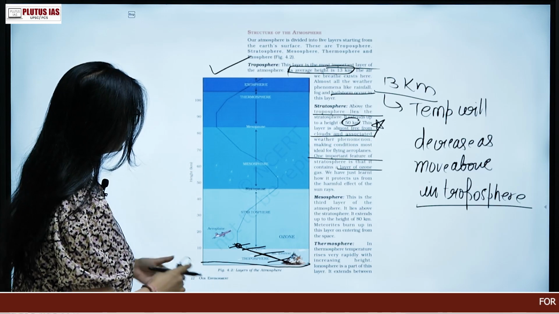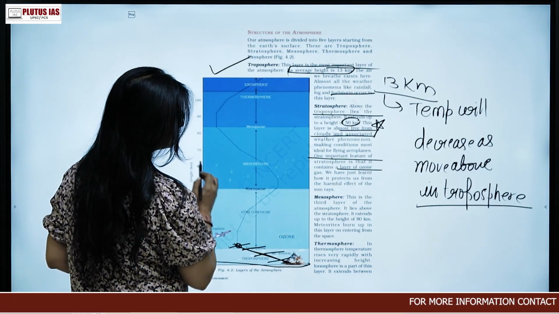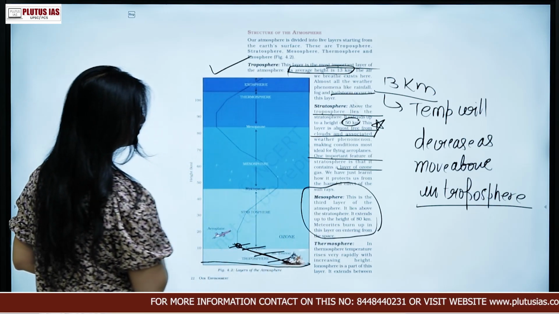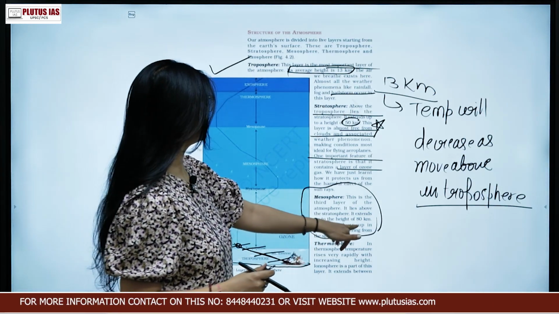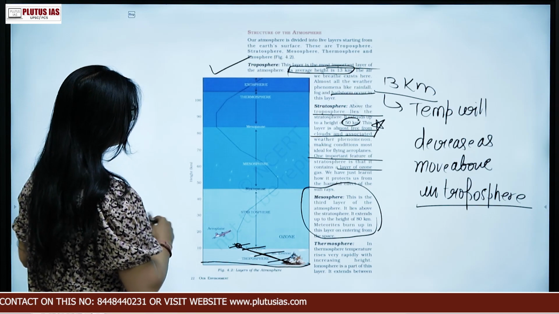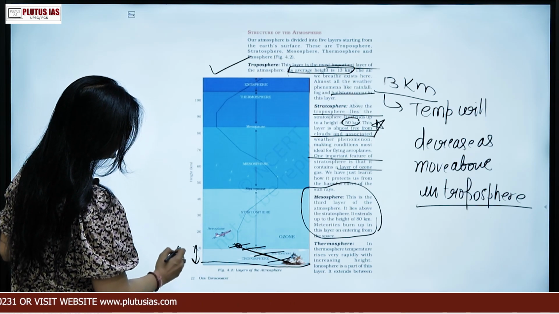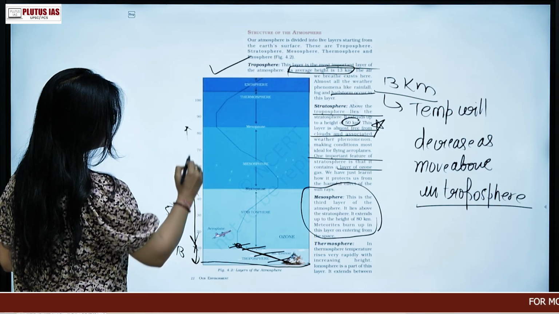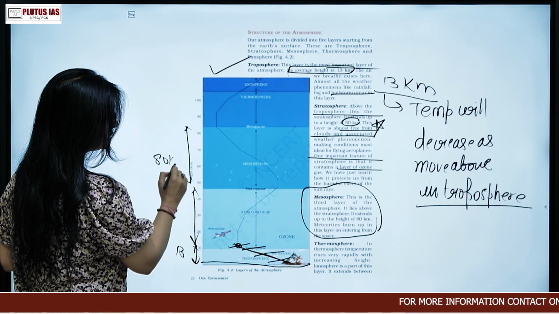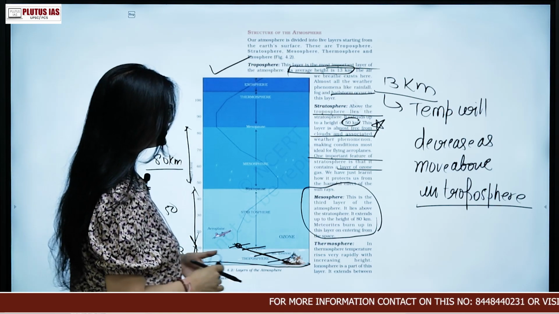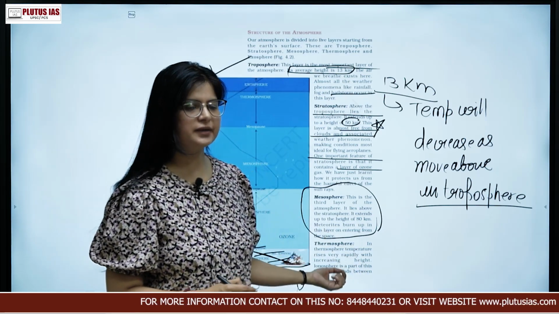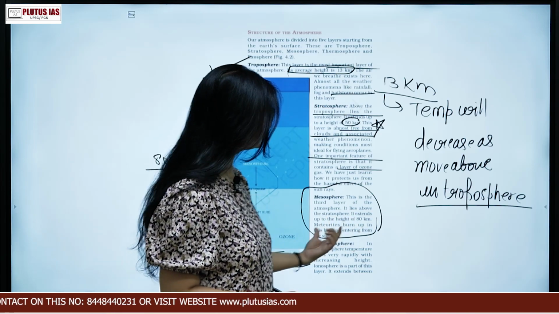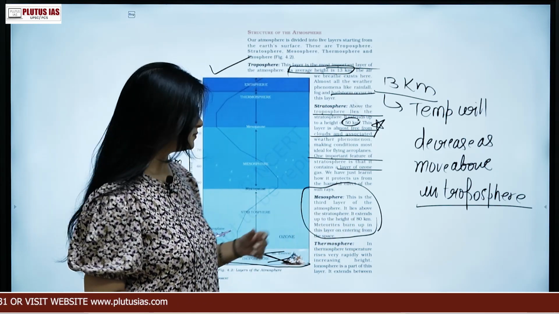Now the next layer we have is mesosphere. This layer is the third layer of the atmosphere. It lies above the stratosphere. It extends up to the height of 80 kilometer. Now the troposphere was 13, the stratosphere is 50, but the mesosphere is 80 kilometer. Meteoroids burn up, right? Meteoroids we have seen in the previous lecture also. Meteoroids burn up in this layer entering from the space.